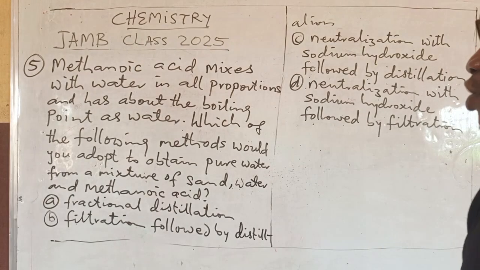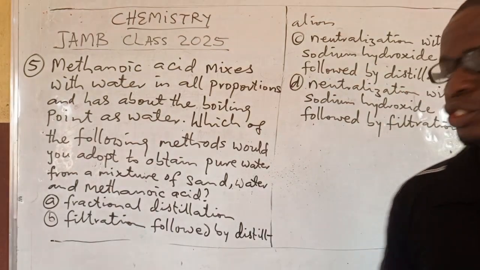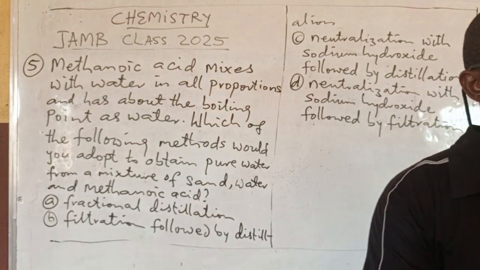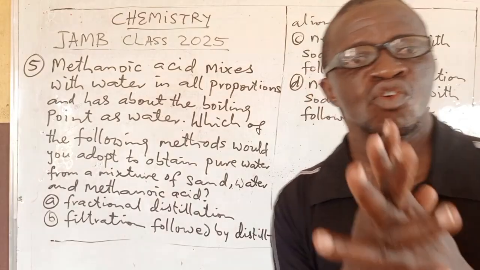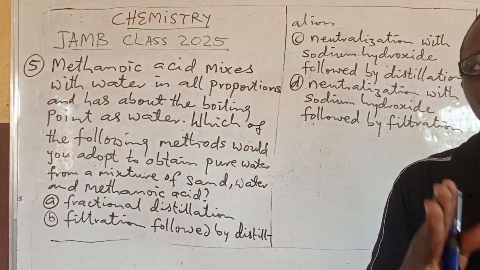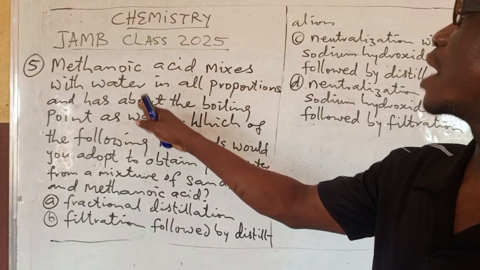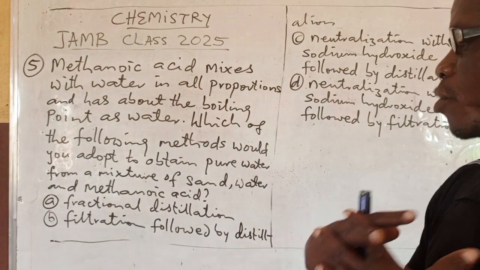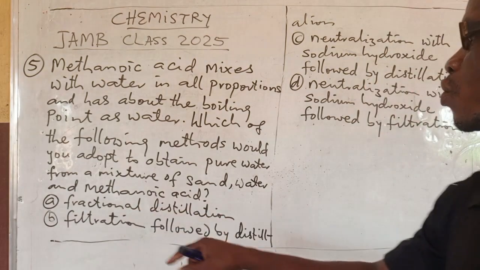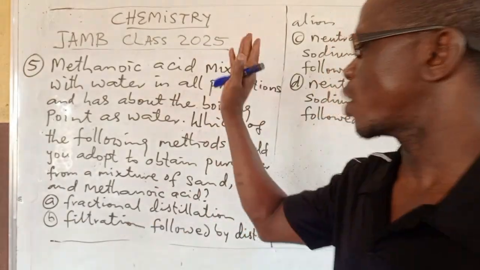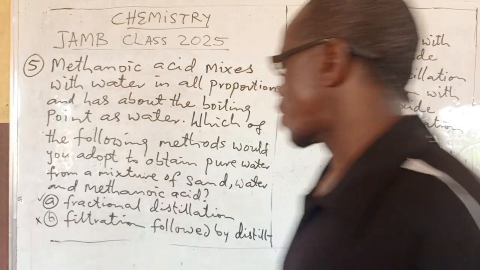A says fractional distillation. What is fractional distillation? A method of separation by which you can separate liquids that are mixed together with close boiling points. Like what they said here, the boiling point of water and that of methanoic acid are almost the same, very close. So you can use fractional distillation to separate them because you are looking for water. So this is correct. If you go for the others, you are wrong.